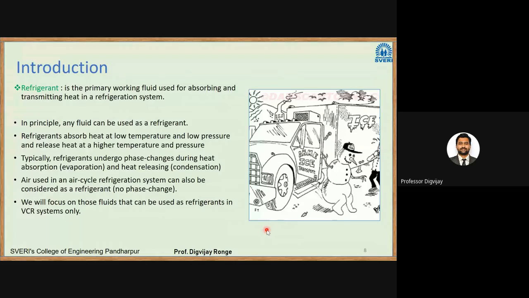So that is why we have the Clausius statement. The Clausius statement says that if you want to transfer heat from a low temperature reservoir, that is sink, to source, in that case you will require some external work. Okay. So refrigerant is that carrying medium to carry heat from one reservoir to another reservoir and dissipate it into the atmosphere. So we need a carrying medium, and that carrying medium is refrigerant. Okay, so I'll read it again. If you want to write, you can write the definition. Refrigerant is the primary working fluid used for absorbing and transmitting heat in a refrigeration system.